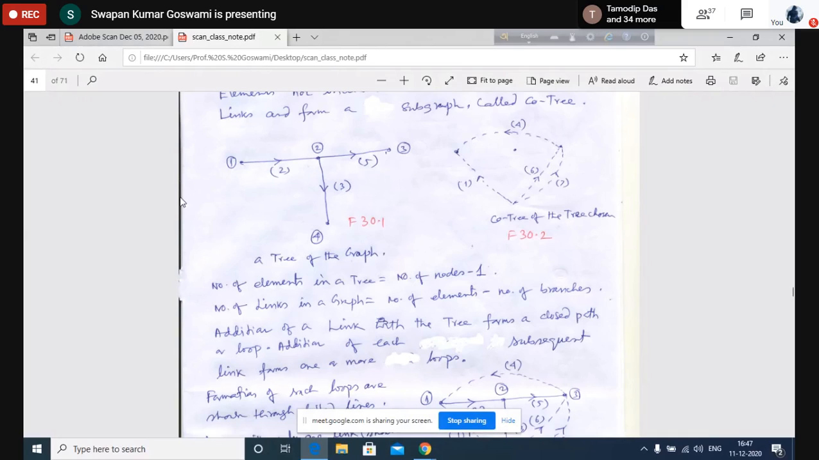So you join one, you'll get this basic loop. Join element number 4, you will have this basic loop. Join element number 6, you will get this basic loop. Join element number 7, you will get this along with 7 as the basic loop. So loops are also identified as soon as you identify a tree. That's why identification of loops is very simple in graph theory.